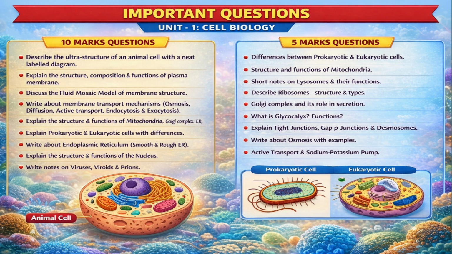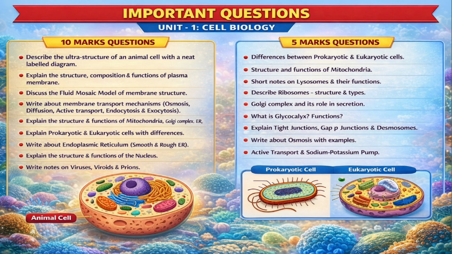Second question: structure and functions of mitochondria. They have a double membrane, cristae, matrix, and circular DNA. They produce ATP through respiration. Third question: lysosomes. They are single membrane vesicles with digestive enzymes. They perform intracellular digestion and autophagy.